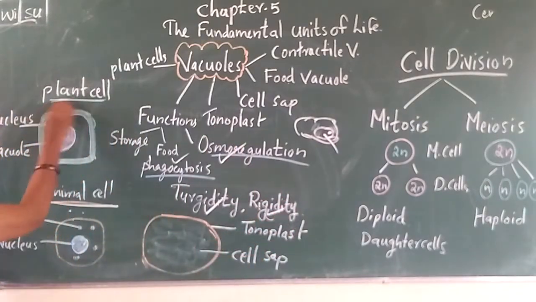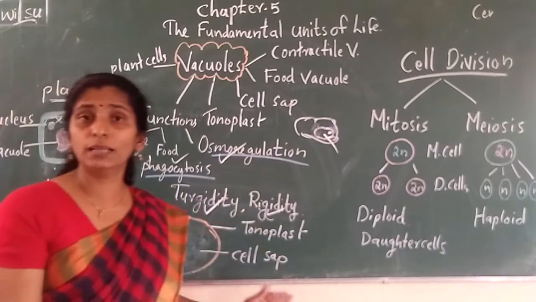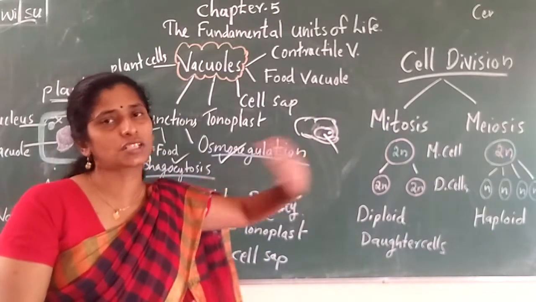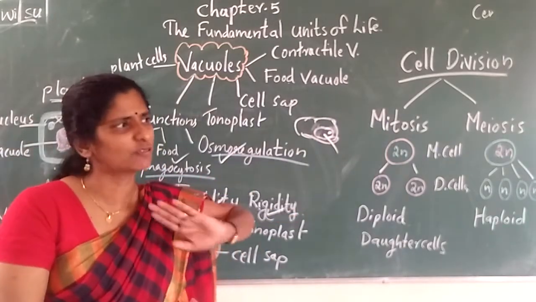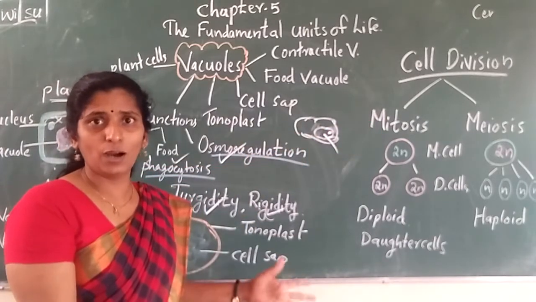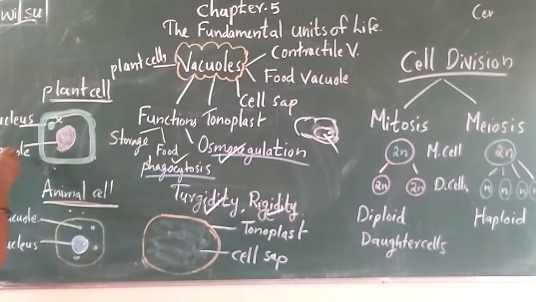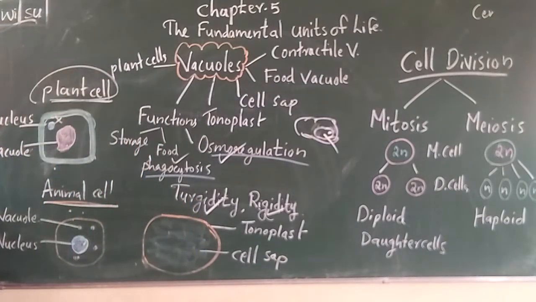But in the case of plant cell, who is in the center? Vacuole, not nucleus. The vacuole is so big in plant cell, it just pushes the nucleus to one side. Hey, you go and sit on one side. I am the bigger one, and it will stand in the middle. Who will stand in the middle? Vacuole. In which cell? Plant cells.